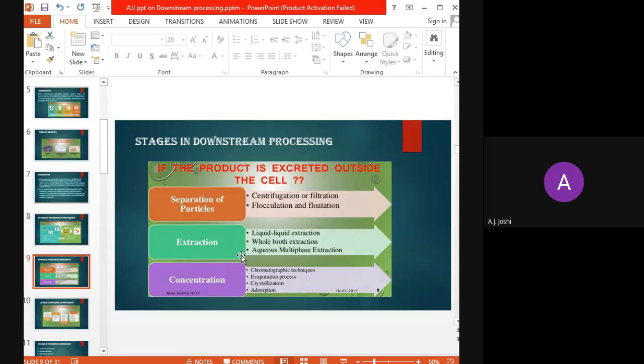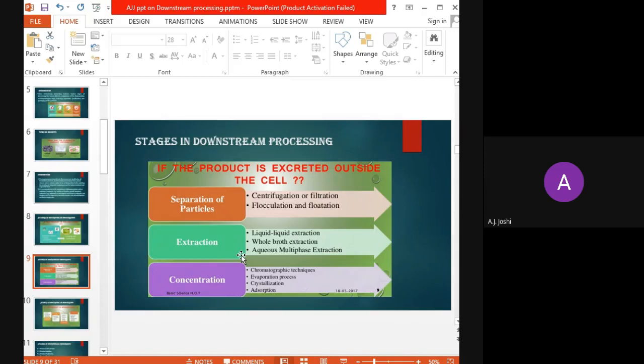By any of these, or a combination of one or more, we can extract our desired product. That is, liquid-liquid extraction, whole broth extraction, and aqueous multi-phase extraction.